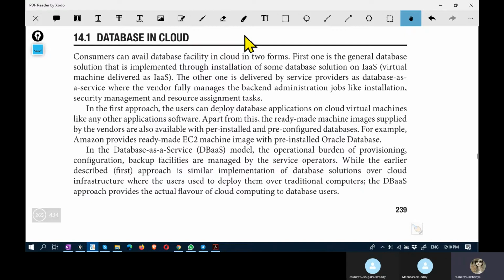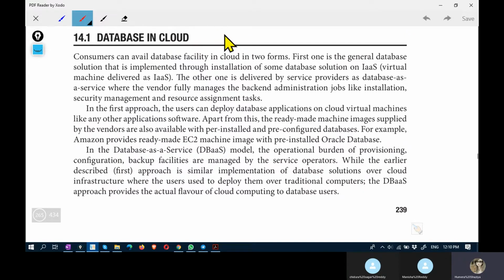Cloud consumers can avail the facility of database in one of two forms. The first one is installing the database and using it. The second one is using a pre-installed database. These are the two ways in which a consumer can use it.